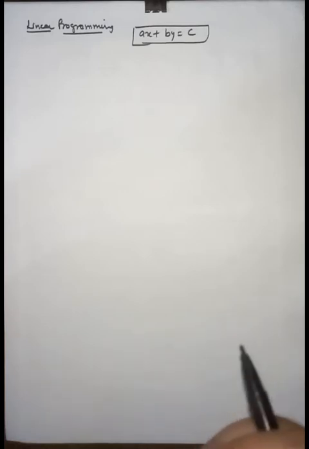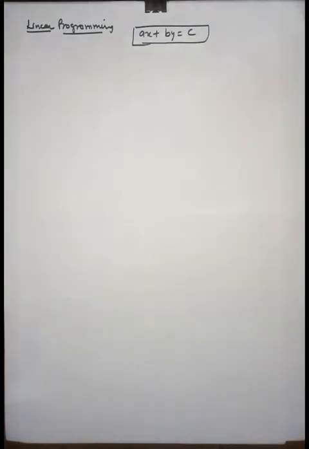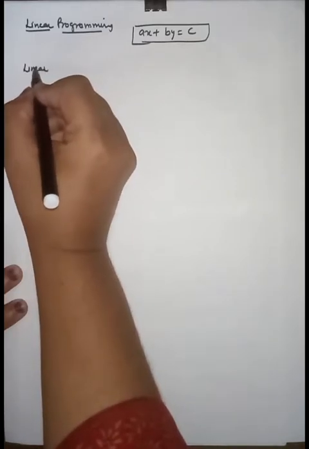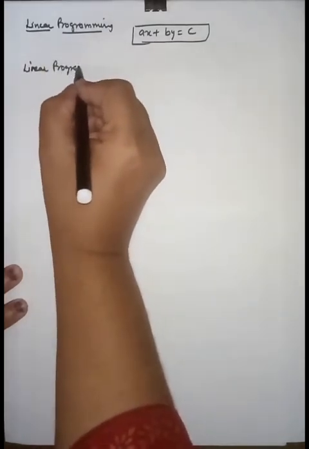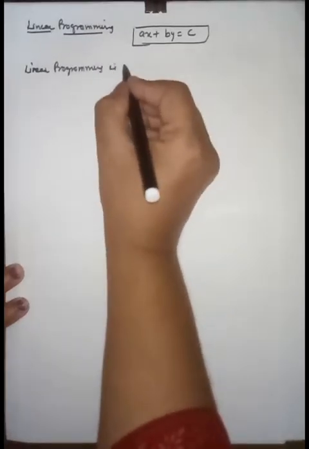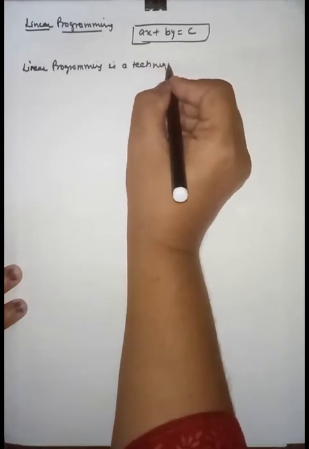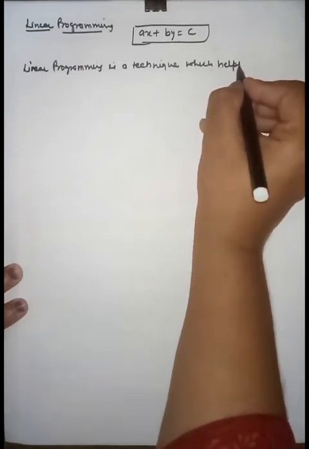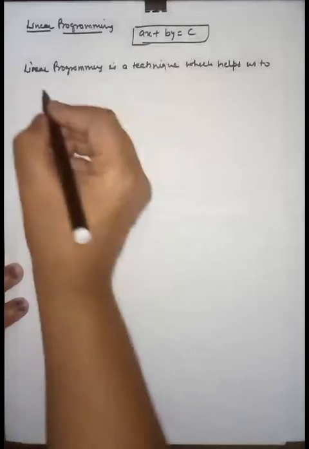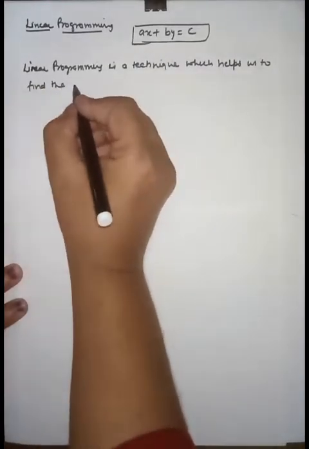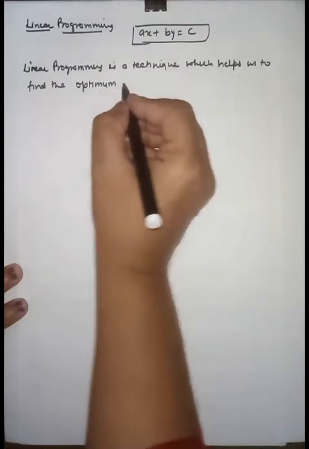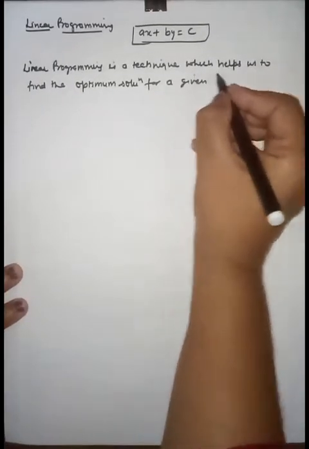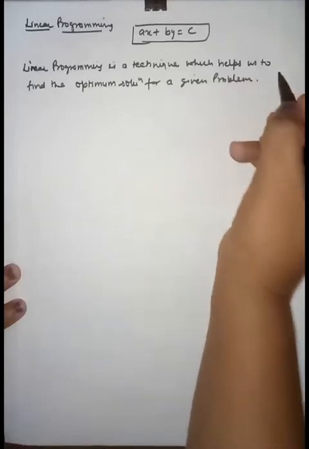Now write down the proper definition of linear programming. So friends, linear programming is a technique which helps us to find the optimum solution for a given problem, right?